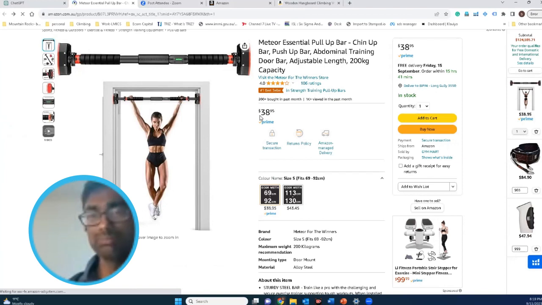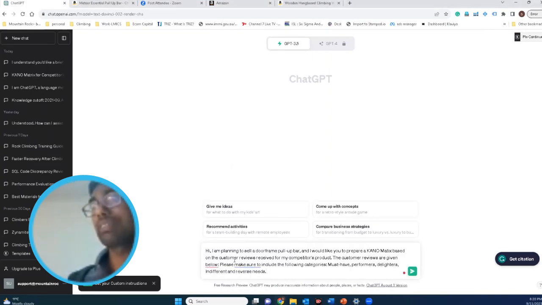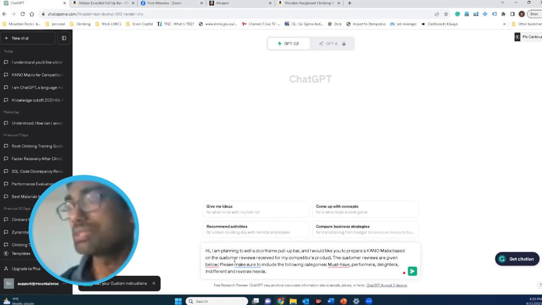I think now it'll be foolish if you didn't use ChatGPT. Of course, you can do it manually, but that takes hours, and ChatGPT will give you that result. So I will be asking something like this. I'm planning to sell this door frame pull-up bar, and I would like you to prepare a Kano matrix based on the customer reviews received for my competitor's product. The customer reviews are given below. Please make sure to include the following categories: must-have, performers, delighters, indifferent, and reverse needs.